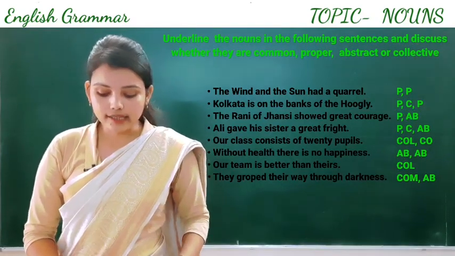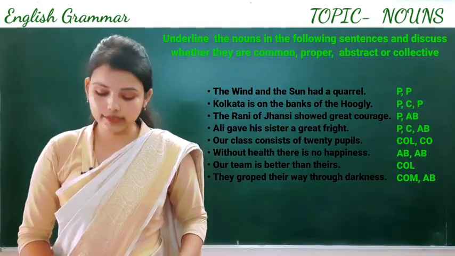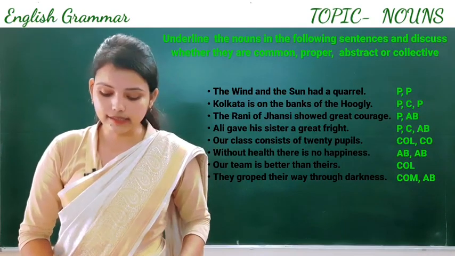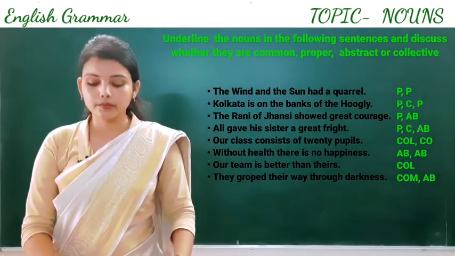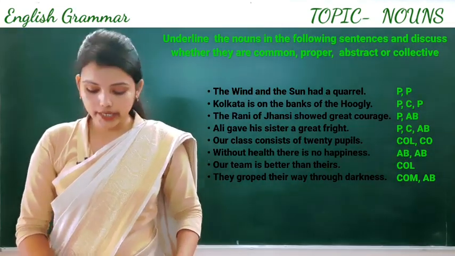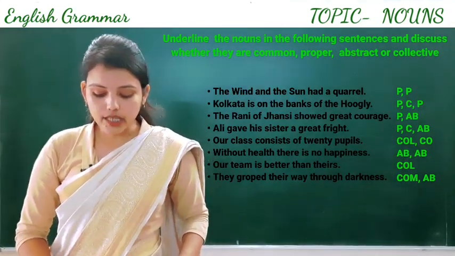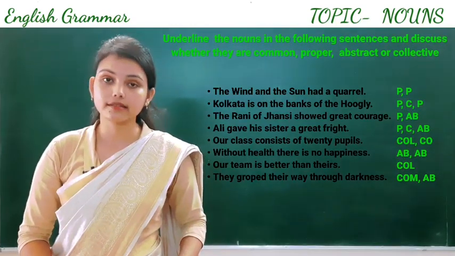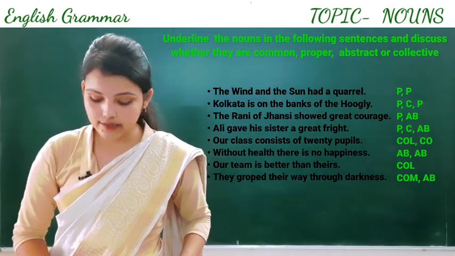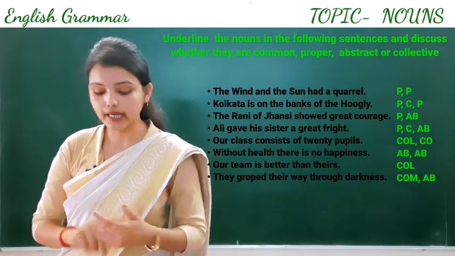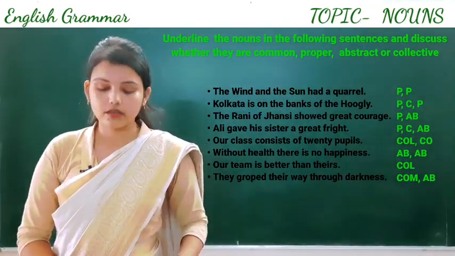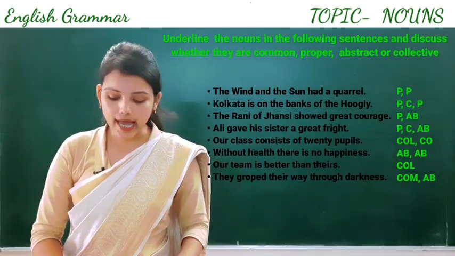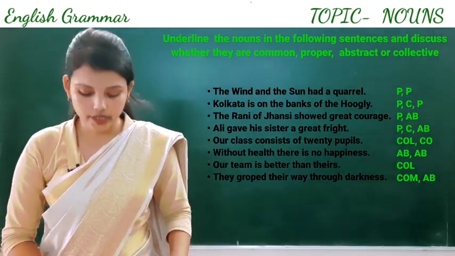Next: Our class consists of 20 pupils. Class and pupils are common nouns again. Next: Without health there is no happiness. Underline the nouns health and happiness. Health is an abstract noun and happiness is also an abstract noun.